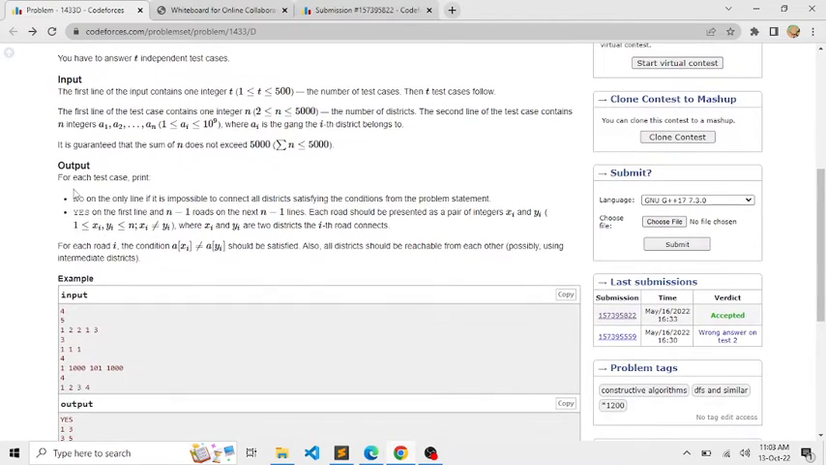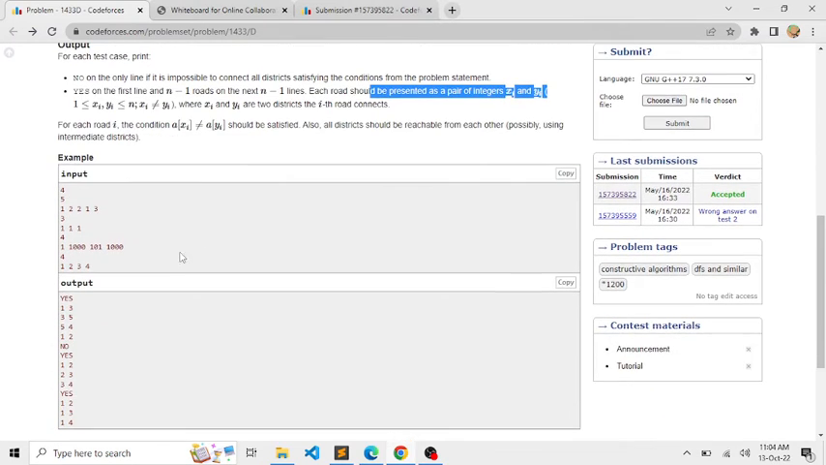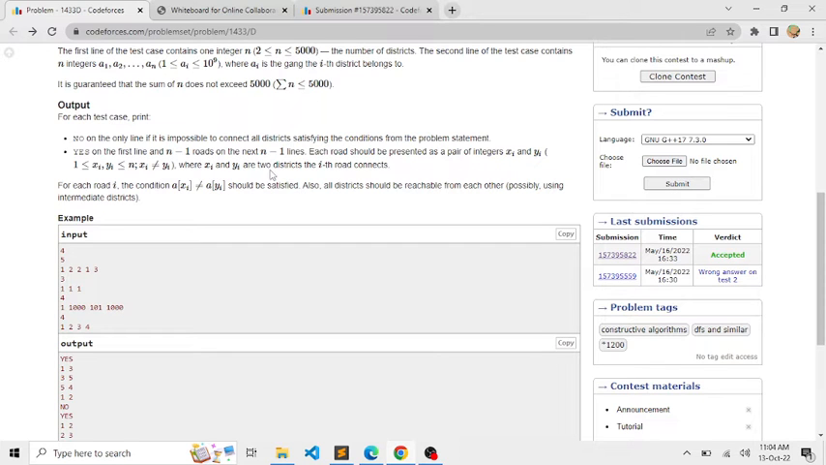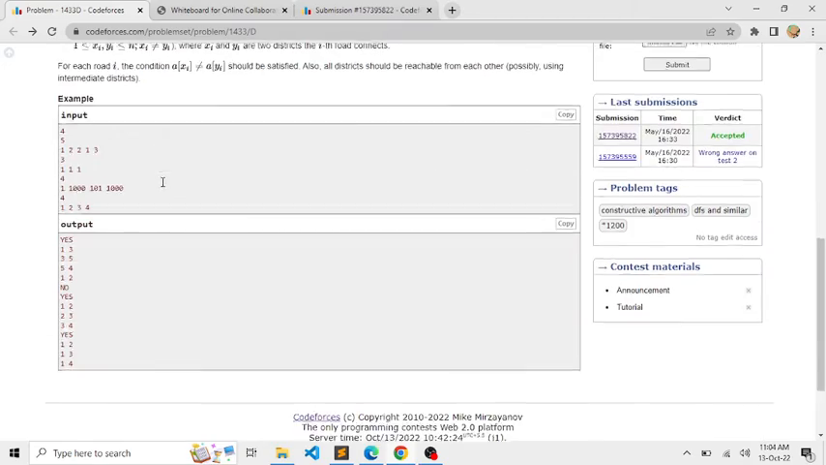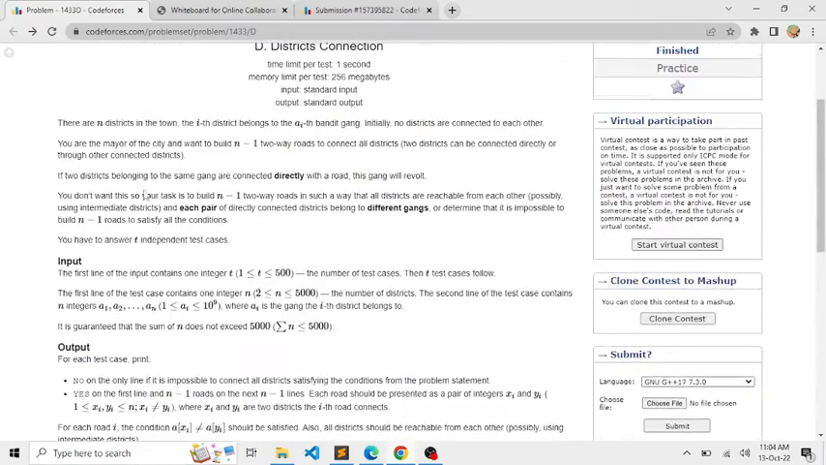For the output, they are asking us to print no if it is impossible to connect all the districts satisfying the given conditions, and to print yes as well as n-1 roads on the next n-1 lines. Each road must be presented as a pair of integers xi and yi, where xi and yi are the indexes of the two districts. I hope the problem statement was clear enough.